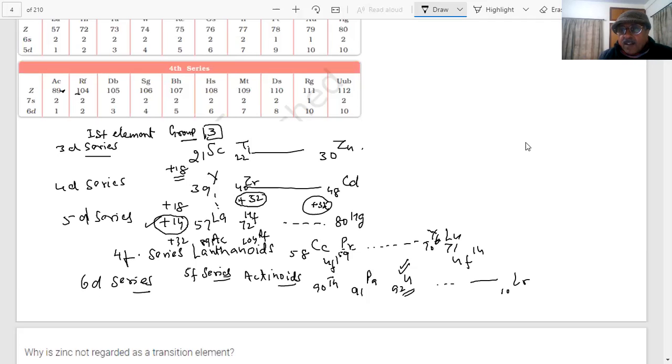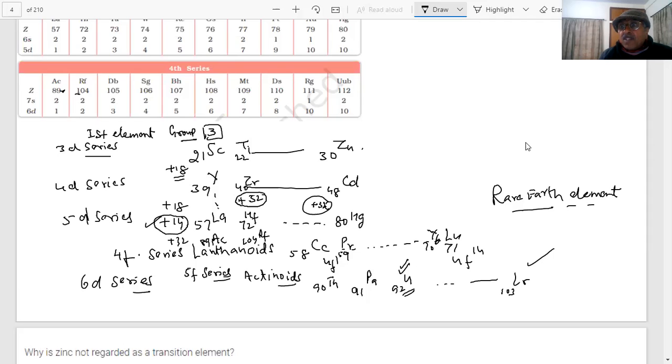An important thing to be learned is that all the actinides are radioactive, students. They are radioactive elements. These are present in trace amounts. That is why they are called rare earth elements. Why are they called rare earth, students? Everything can be a question in the exam. Every word I write, you should note it down. If you listen to my video, you should listen to each and every word, because there is a question in every word I am telling you.